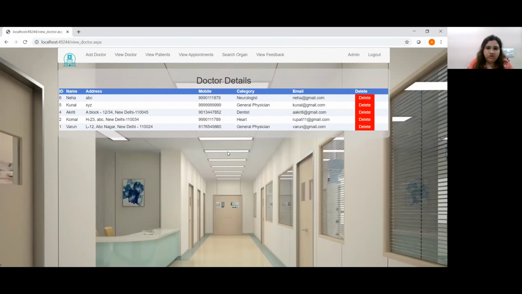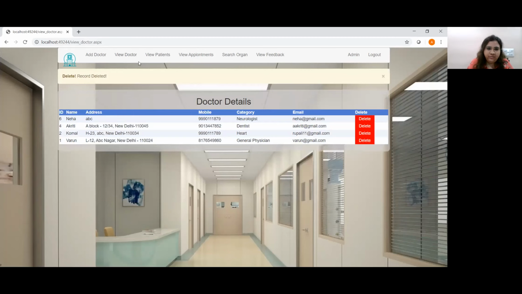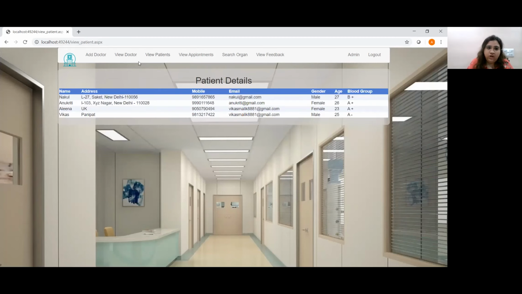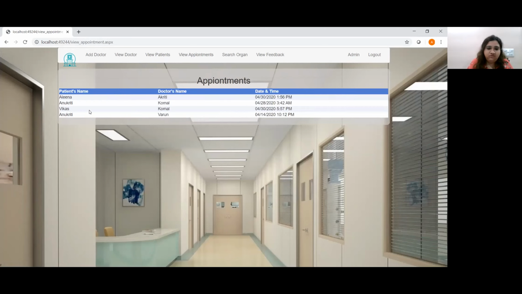Now, since the doctor has been registered, we can view doctors by clicking on the view doctor option. These are the doctors. We can even delete a doctor. Suppose you are deleting the second one, record deleted. We can view patients, all the patients and their details are here on this patient details page. Now let's view appointments. We can view the various appointments of the various patients with the respective doctors.